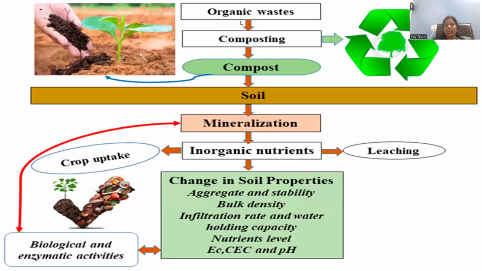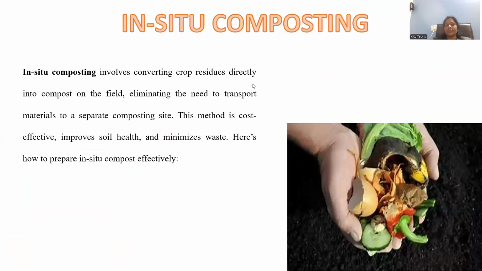Right? So organic waste composting is required, that compost will be generated, that will add the nutrients to the soil, and the mineralization is possible, and other inorganic nutrients can be added from an external source. That is used to enhance the properties of the soil, so that crop intake will be enhanced, and eventually crop yield will be extended. This is the way we have to go for effective manufacturing of this compost by means of crop residues.